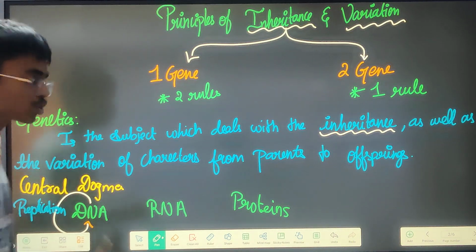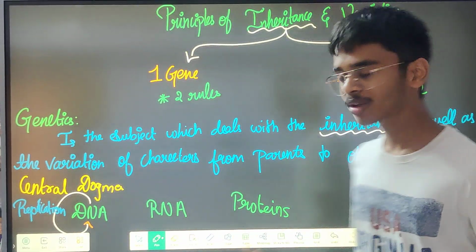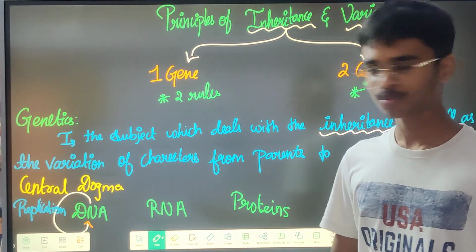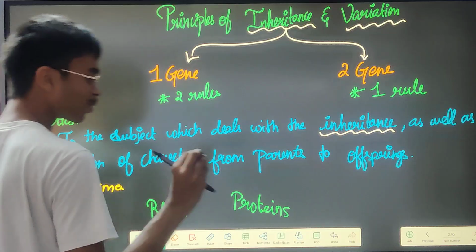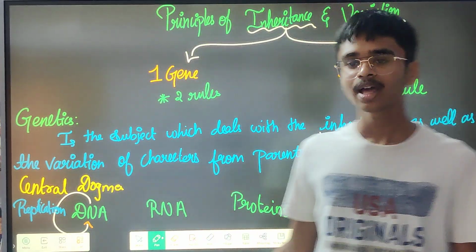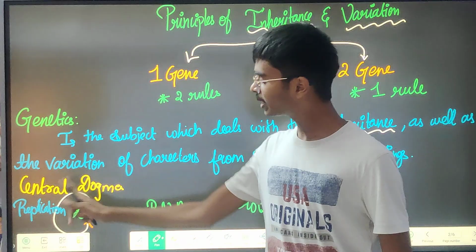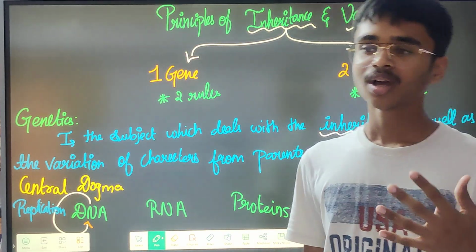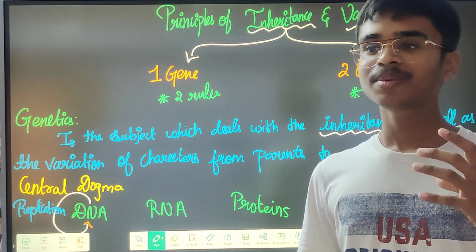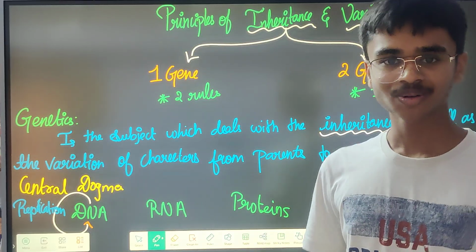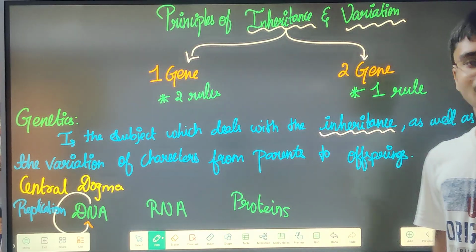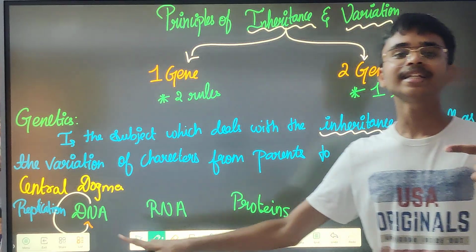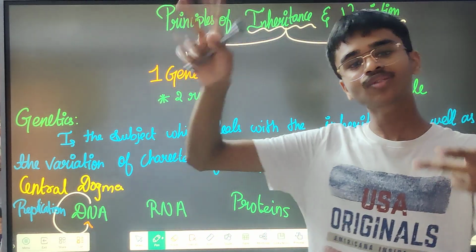Replication of DNA. First of all, the central dogma process. Here I will just give you the one-liner. Already I have uploaded videos for the molecular basis of inheritance. Central dogma is a sequence of processes where first DNA will replicate itself. There you will study the replication fork, ligases, fragments of DNA and lots of other things. So DNA will replicate itself, and one double-stranded DNA will become two double-stranded DNAs.